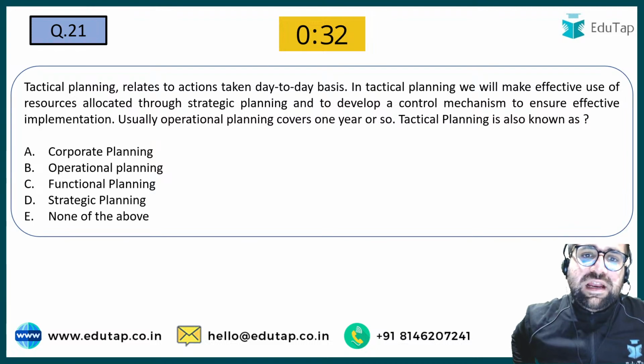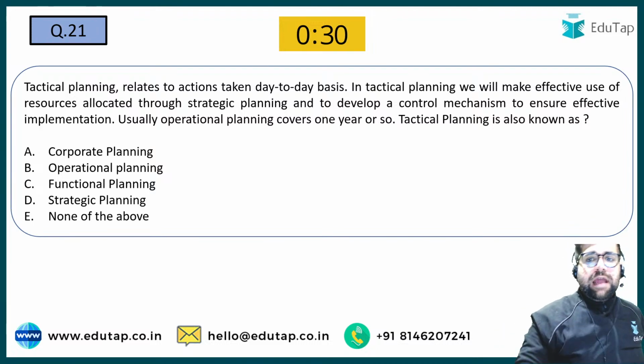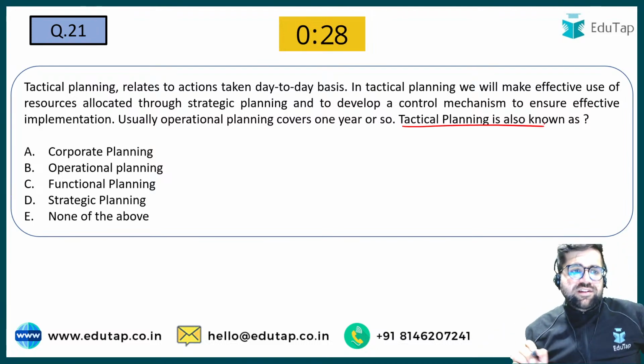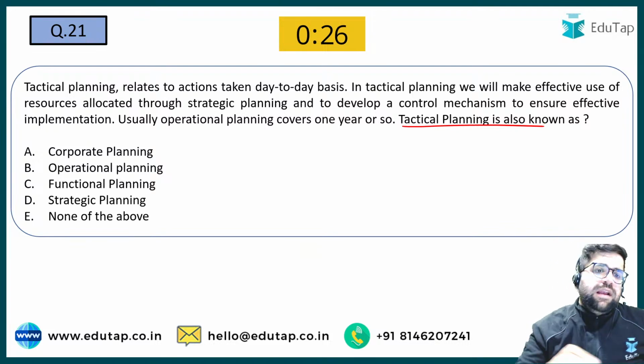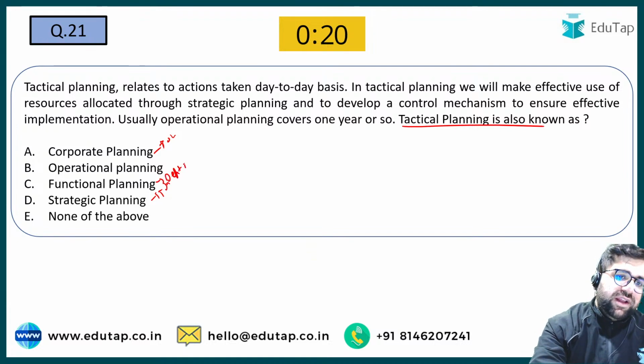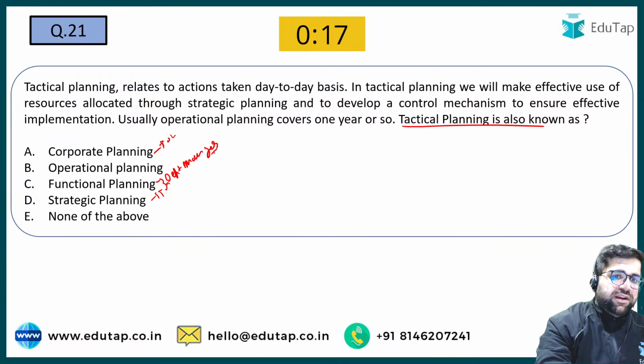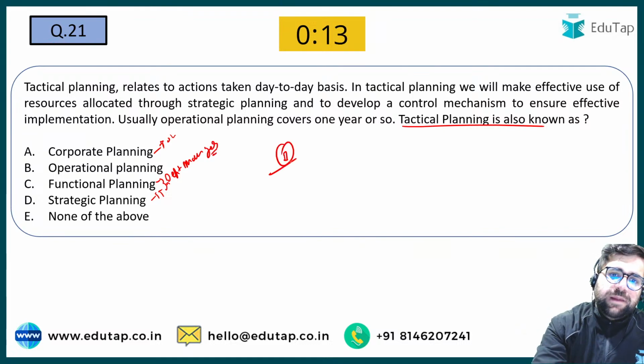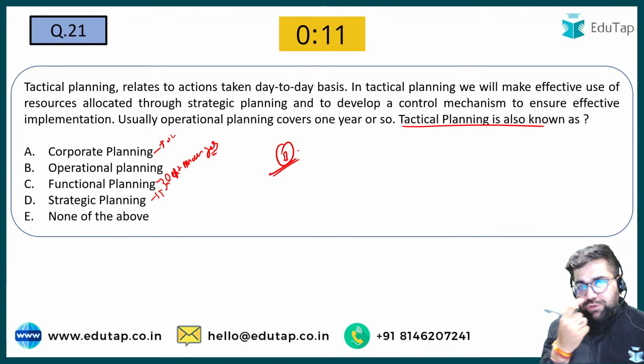Usually operating planning covers 1 year or so. Tactical planning is also known as what? Now this is a very basic question. Corporate planning is done by your top level, same for strategic. But your functional planning is done by your middle level, that is your departmental managers. Tactical planning is also known as your operational planning.